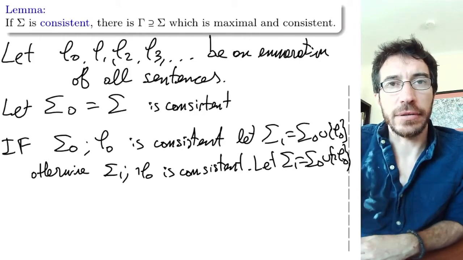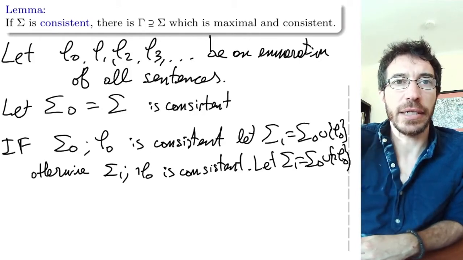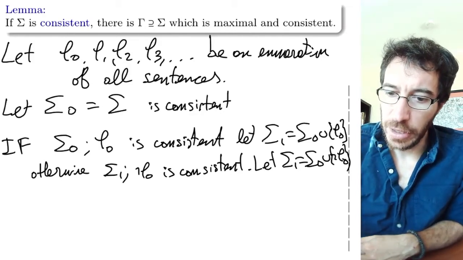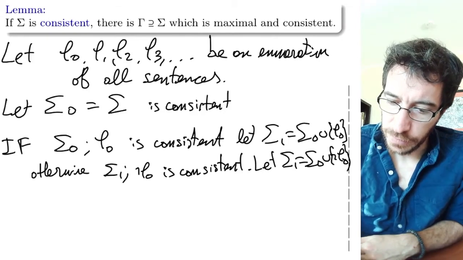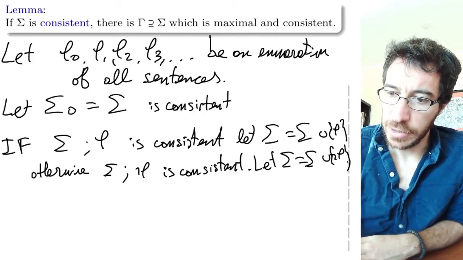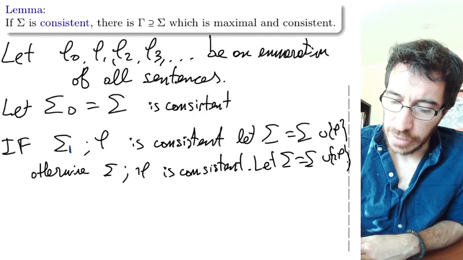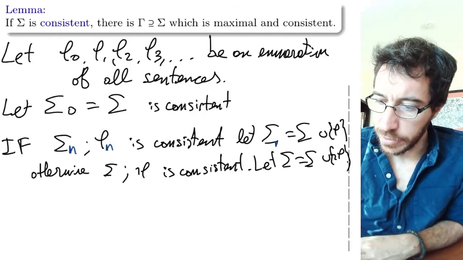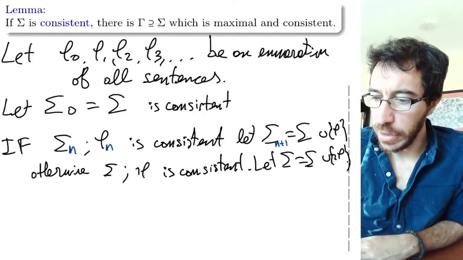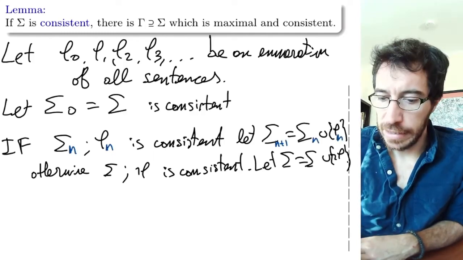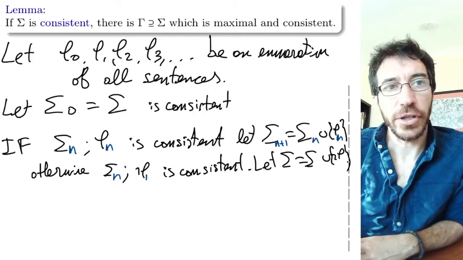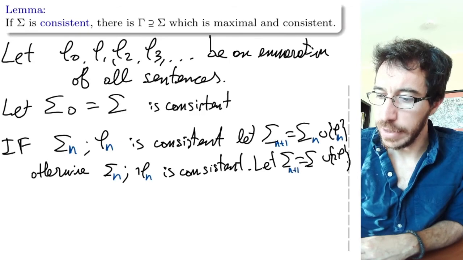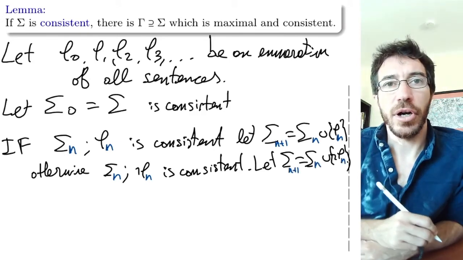Then we define sigma 1, and then we take the next formula and define sigma 2, and the next formula and sigma 3, and we go all the way up to sigma n. Suppose we have already defined sigma n. If sigma n and phi n are consistent, we define sigma n plus 1 to be sigma n together with the formula phi n, and if sigma n together with the negation of phi n is consistent, we let sigma n plus 1 be sigma n together with the negation of phi n.